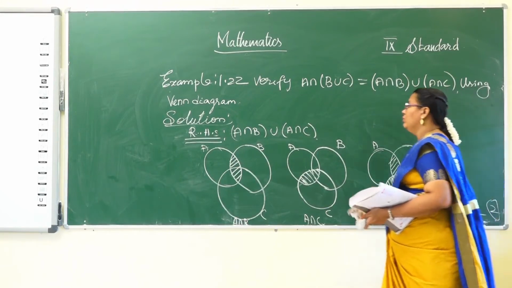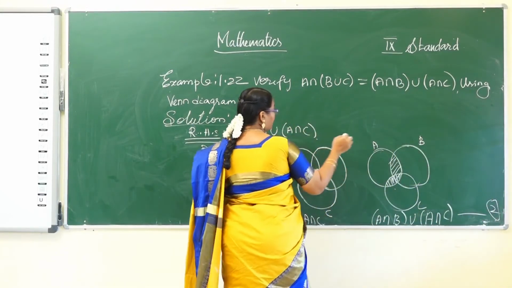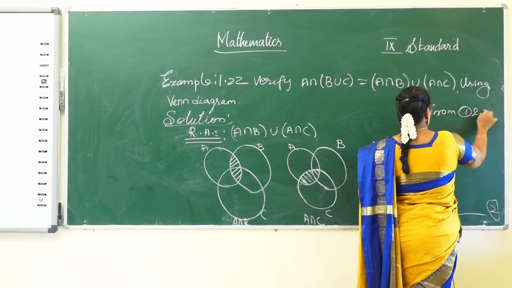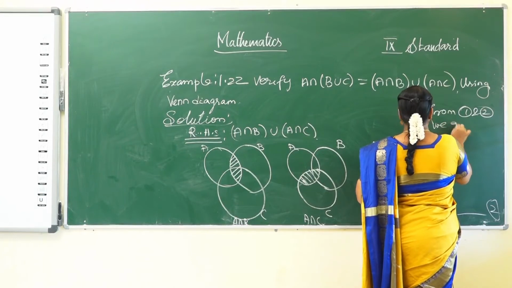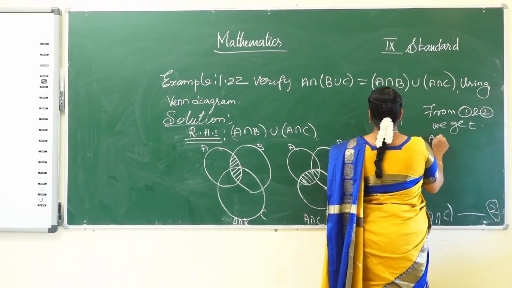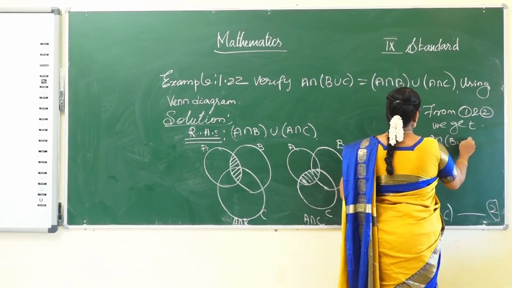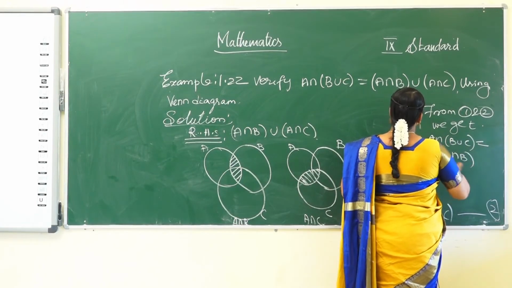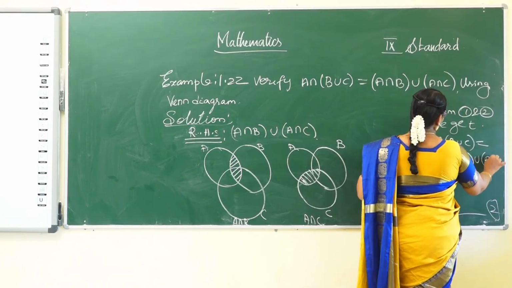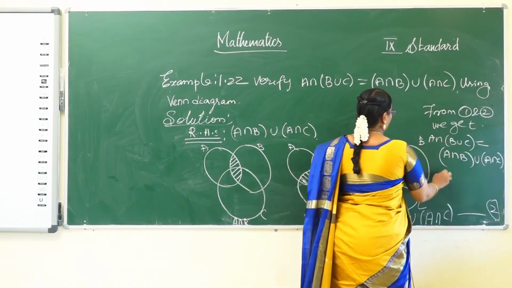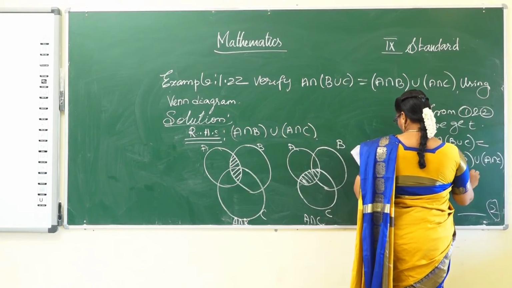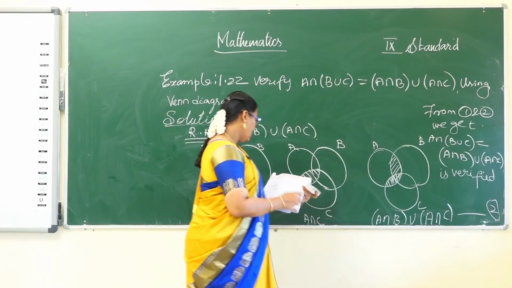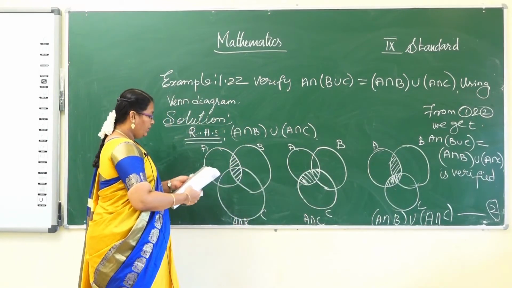from 1 and 2. From 1 and 2 we get A intersection B union C is equal to A intersection B union A intersection C is verified. This is the answer for the example 1.22.